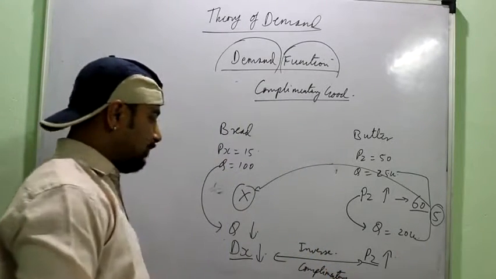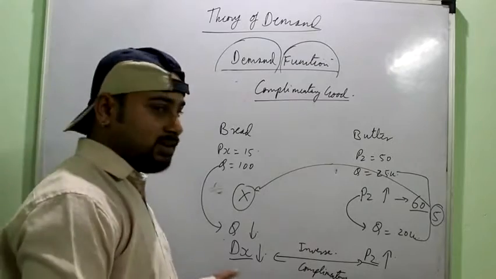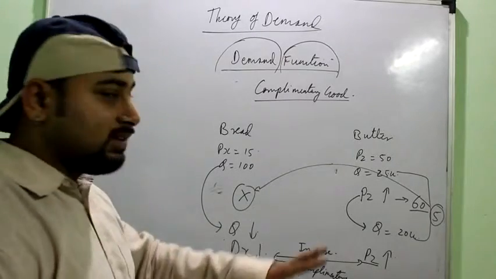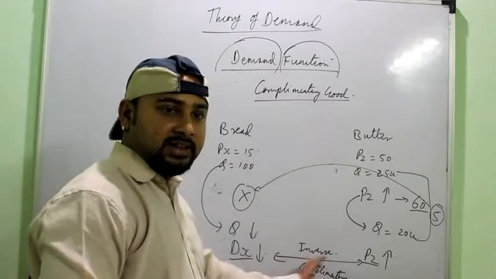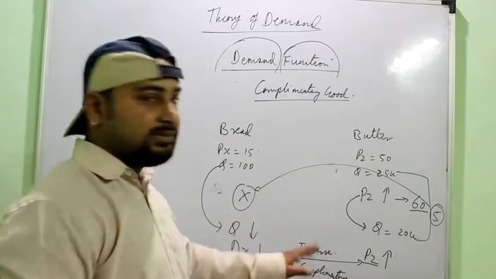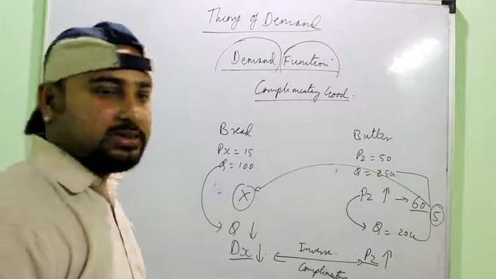Okay, a question can be framed like this also, that a fall in the price of one commodity leads to a rise in the demand for another commodity. So how are they related? So you just have to see the relation. If there is an inverse relation, they are complementary goods. If there is a direct relation, they are substitute goods, right?